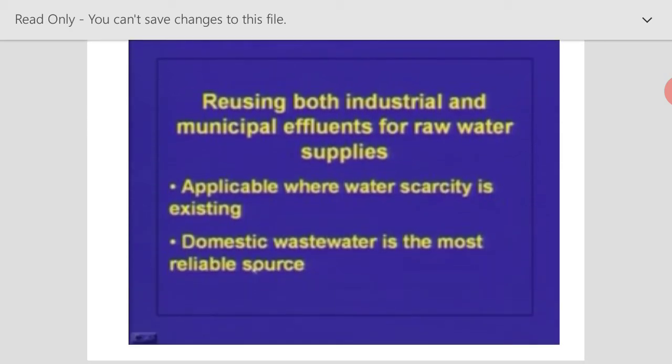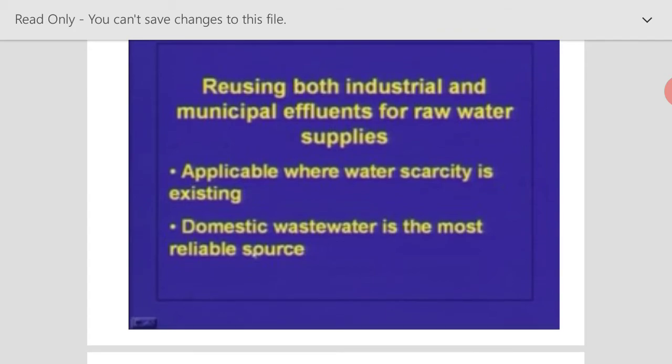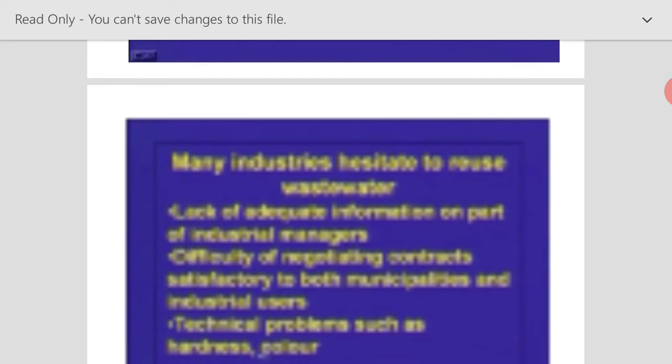So the other way of using this volume reduction is reusing both industrial and municipal effluents for raw water supplies. This could be done wherever there is a water scarcity and where we don't have much water, as well as wherever domestic wastewater is the most reliable source. In that case, we can go for using these industrial or municipal effluents as raw water supplies. But there are problems with this also.